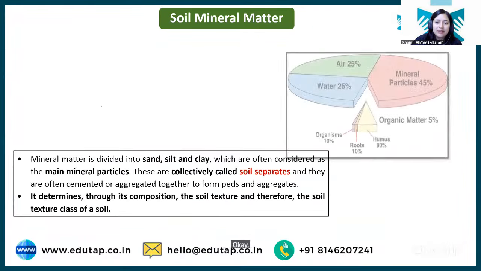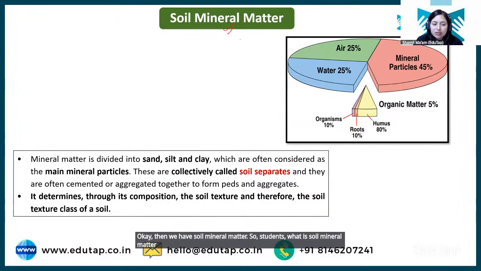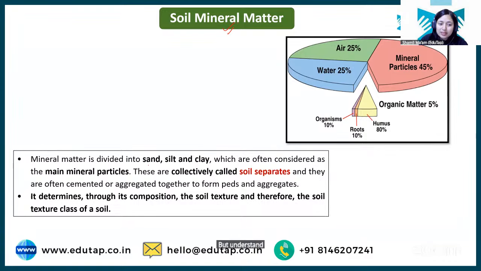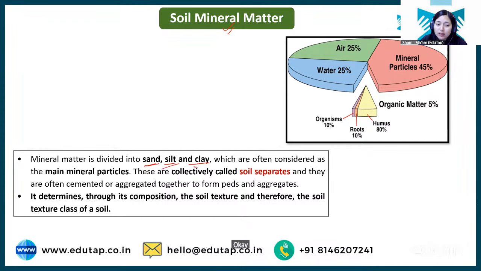Okay, then we have soil mineral matter. So students, what is soil mineral matter? It is the mineral from which soil is made up. We will be discussing this part in detail in the soil chapter also. But understand, soil is made up of three types of mineral matter: sand, silt, and clay. Based on the amount of these mineral matters present in the soil, your crop production will depend.